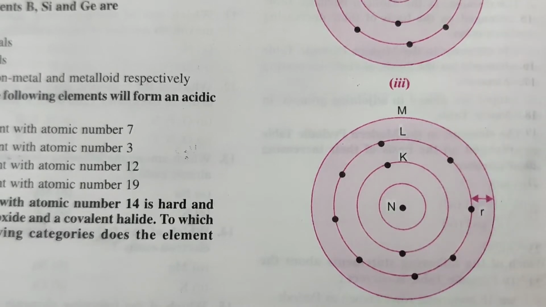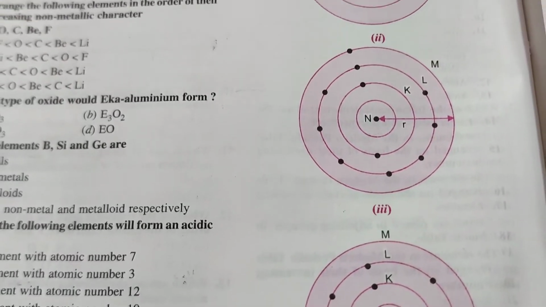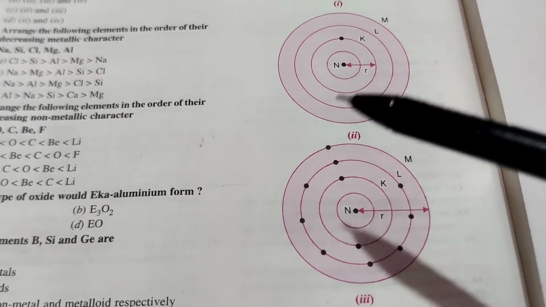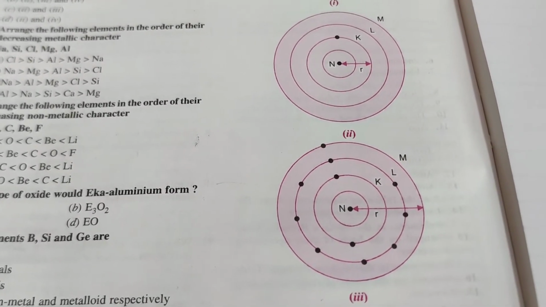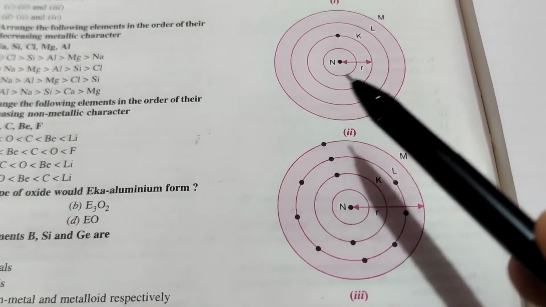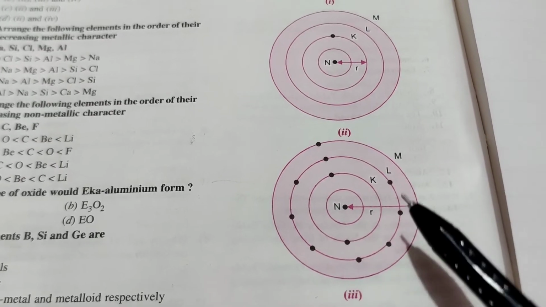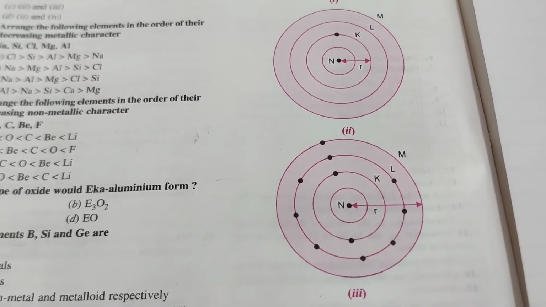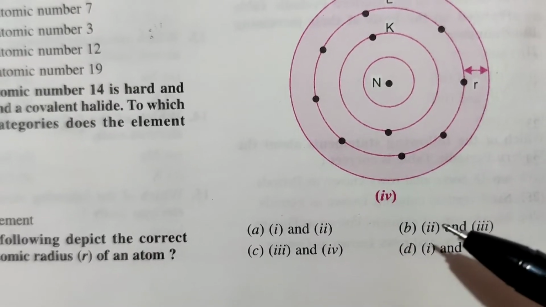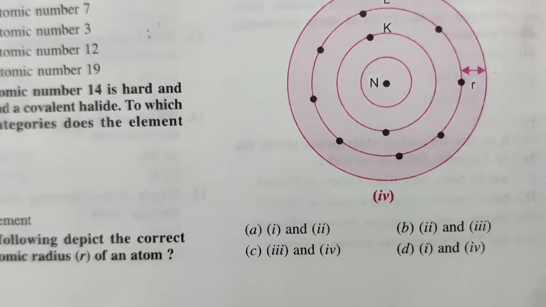So here options 2 and 3 are the correct answer, where it is atomic radii because it is the distance between the nucleus and the shell containing the valence electron. So here B is the correct answer because second and third are the correct options.